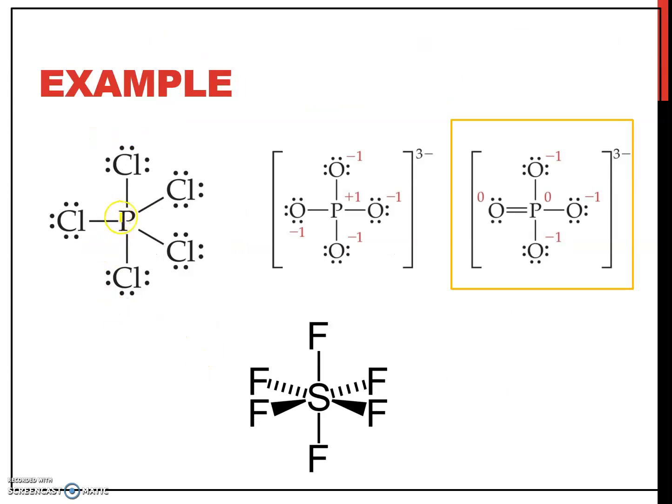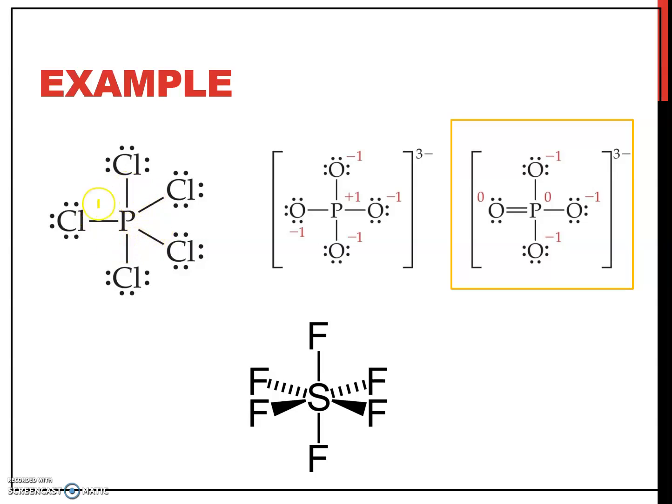For example, phosphorus and sulfur are elements located in period 3 and below. Around phosphorus, it can accommodate more than 8 electrons.